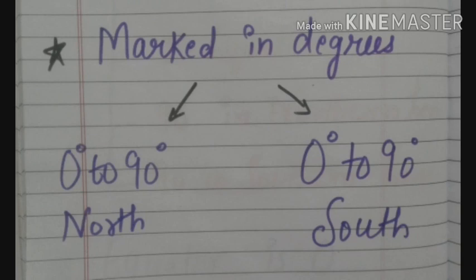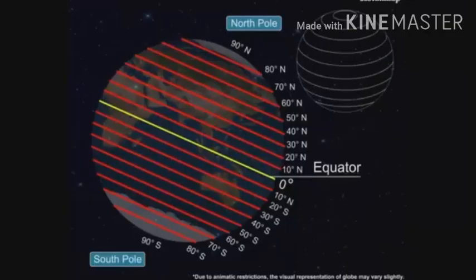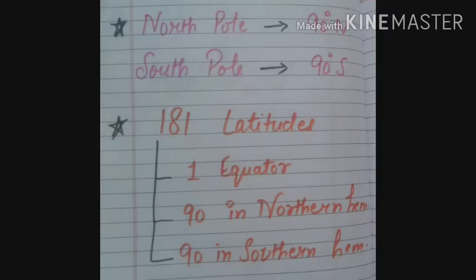Third feature is that all the latitudes are marked in degrees. In this picture, the yellow line drawn at the middle is your equator, which is at 0 degree, and the latitudes are moving from 0 degree equator to 90 degree North Pole and 0 degree equator to 90 degree South Pole, and it also shows that equator is taken as a starting point of all the latitudes. So as we have seen in the previous picture, North Pole is at 90 degree north and South Pole is at 90 degrees south.